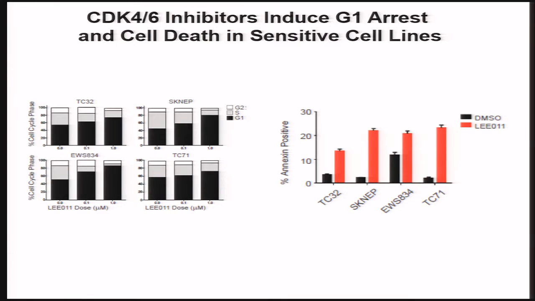So we have worked closely with Sung-Kyu Kim from Novartis to study LE011, which is a CDK4/6 inhibitor. This molecule, as you would predict in Ewing cells, induces a G1 arrest. But what we think is quite interesting is that this compound also induces cell death in Ewing for reasons that are not yet clear. So in general, in most cancer cell lines where they're responsive, it induces just an arrest and not death.